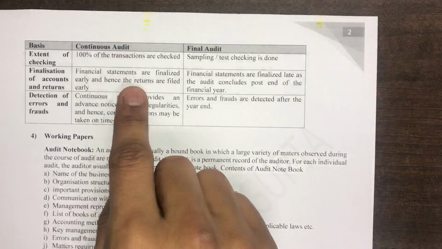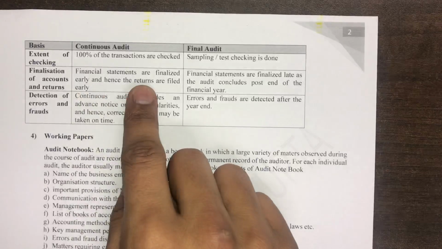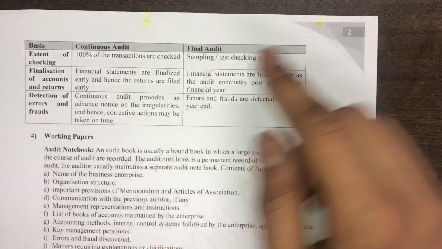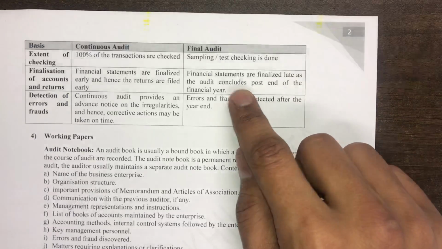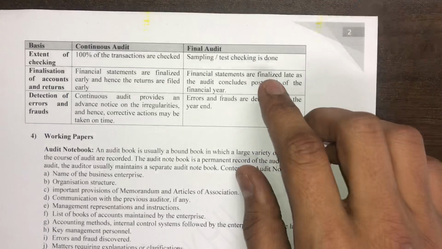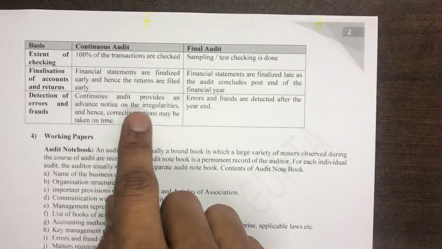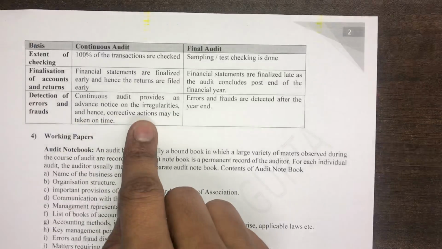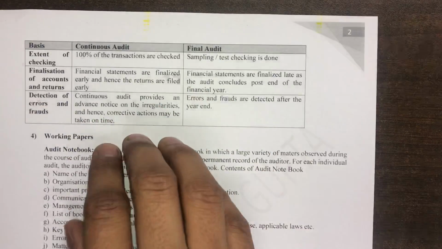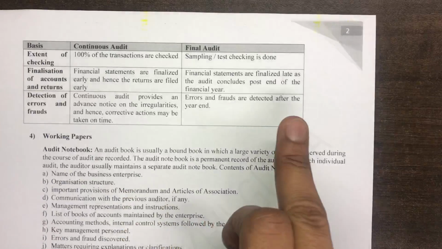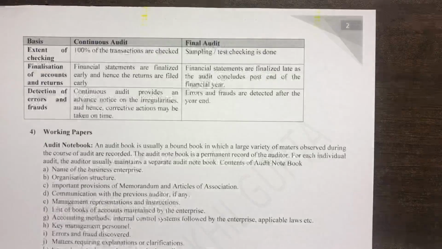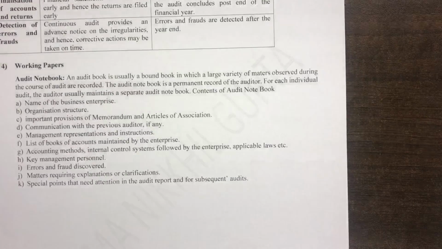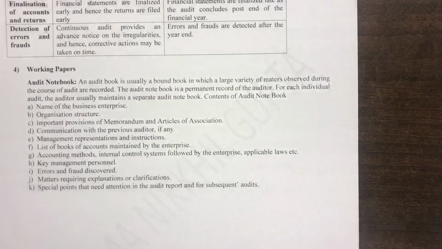Financial statements are finalized early and hence returns are finalized early in case of continuous audit. However, in case of final audit, since the financial statements are scrutinized at the end of the year, there is a little bit of delay. Then in continuous audit, the possibility of detection of error and fraud early, on a timely basis, is there. However, in case of final audit, you detect the error and fraud after the year end, which might be a little delay.